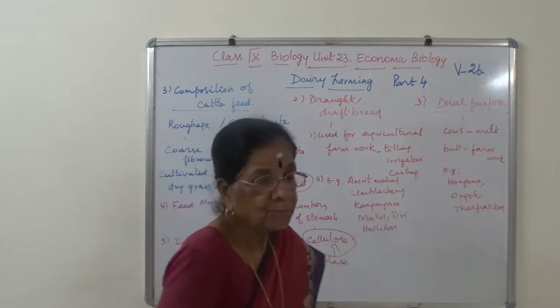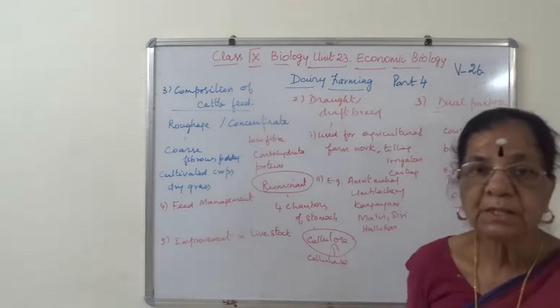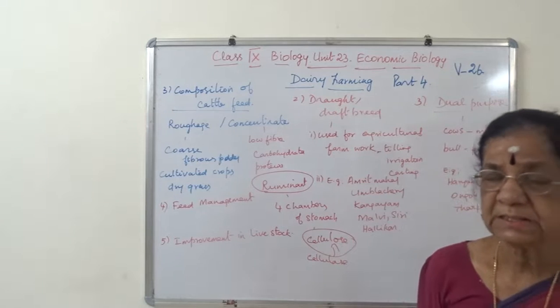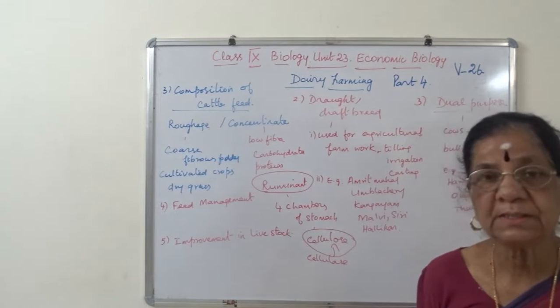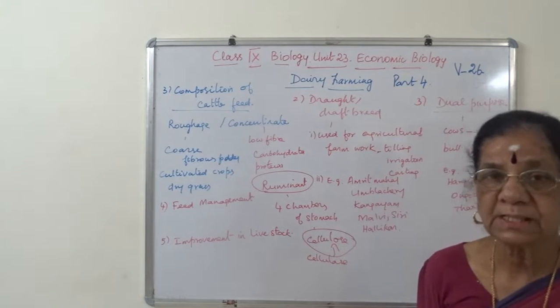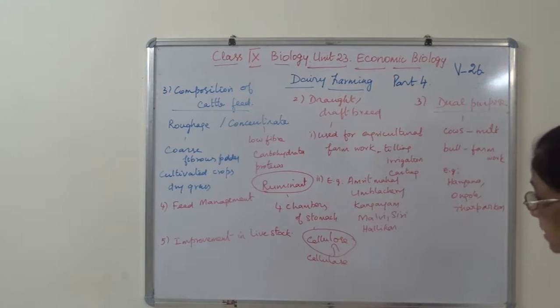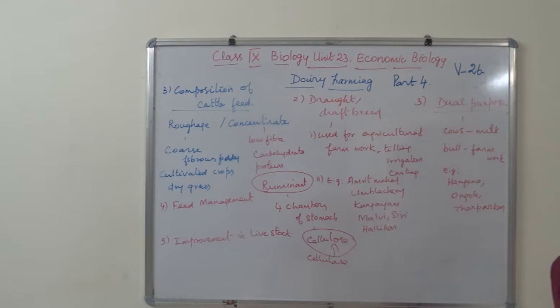Whereas in humans, the cellulose cannot be digested. So people are asked to take fiber food, roughage. The content is taken, but as such it will not be digested. It will be sent out as undigested food. That is in the case of humans. Whereas the animal is called a ruminant animal when the stomach is having 4 chambers. I hope you follow this.